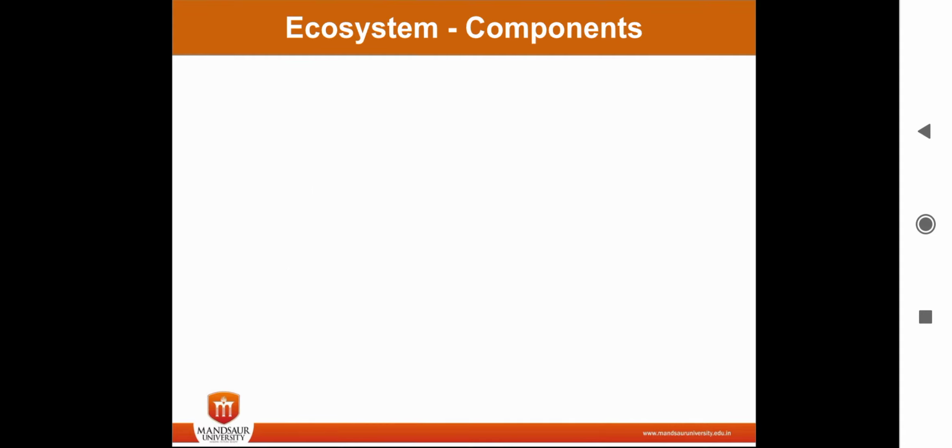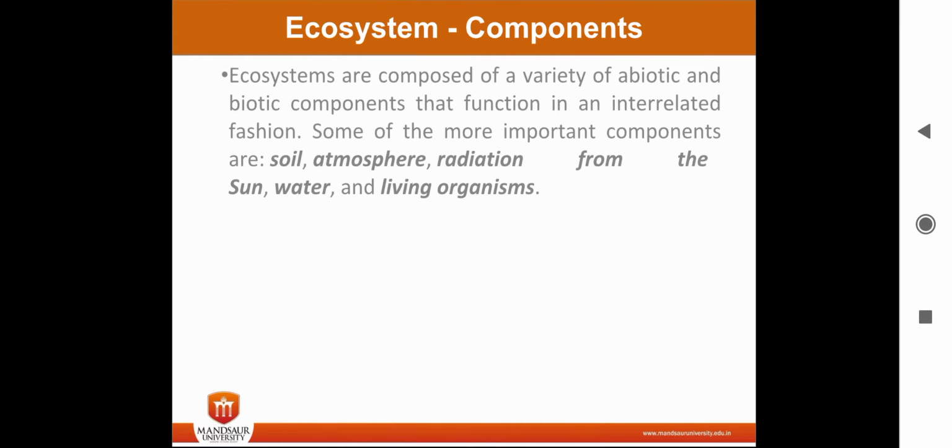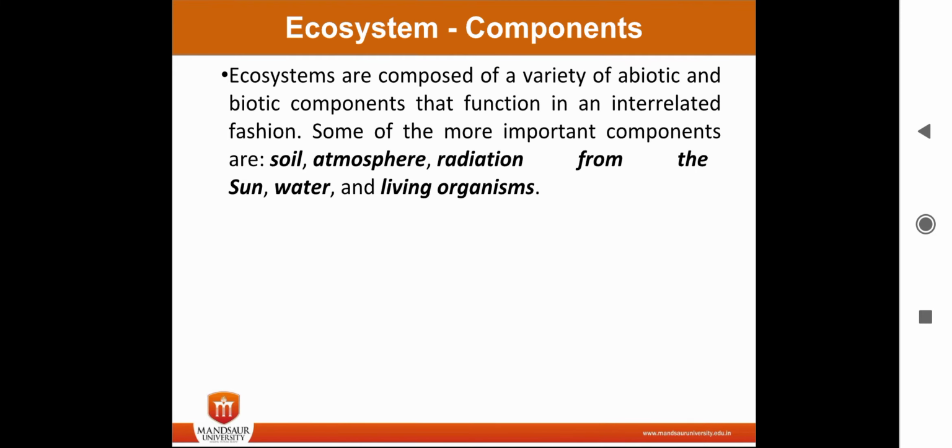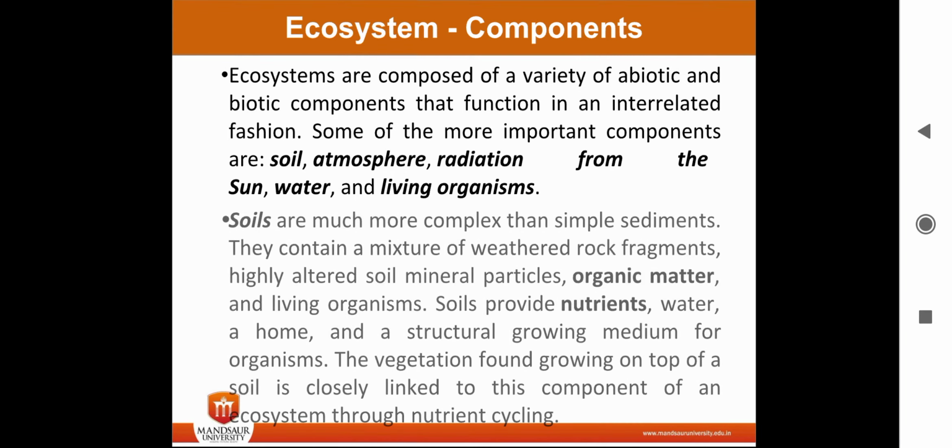Now we are going to understand the components of an ecosystem. Ecosystems are composed of a variety of abiotic and biotic components that function in an interrelated fashion. Some important components are soil, atmosphere, radiation from the sun, water, and living organisms. Soils are much more complex than simple sediments.